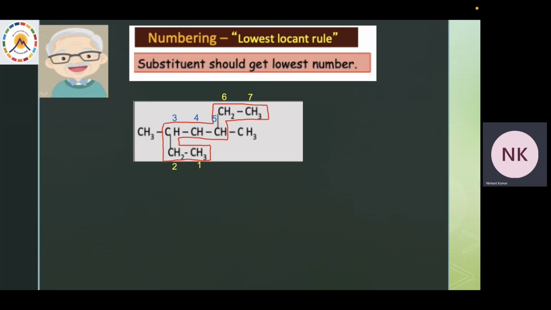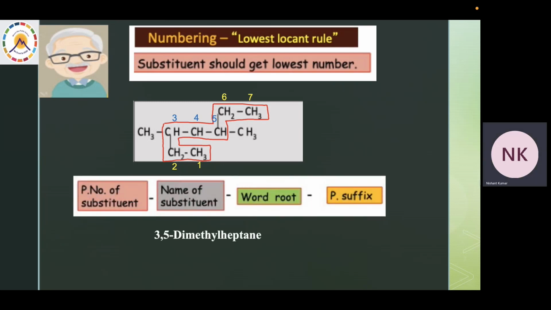It is a 7 carbon chain, so the word root becomes hept, and since it is an alkane, my primary suffix, that is my wife's name, would be ane. Let's see. Firstly, we mention the position numbers of the substituents, followed by the name of the substituent, then comes the word root and the primary suffix. Here at the third and fifth position, we have dimethyl, so 3,5-dimethylheptane, that would be the name of the given compound.